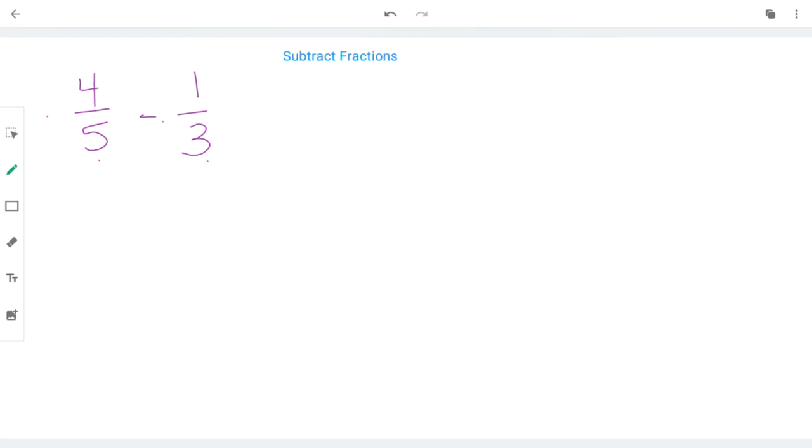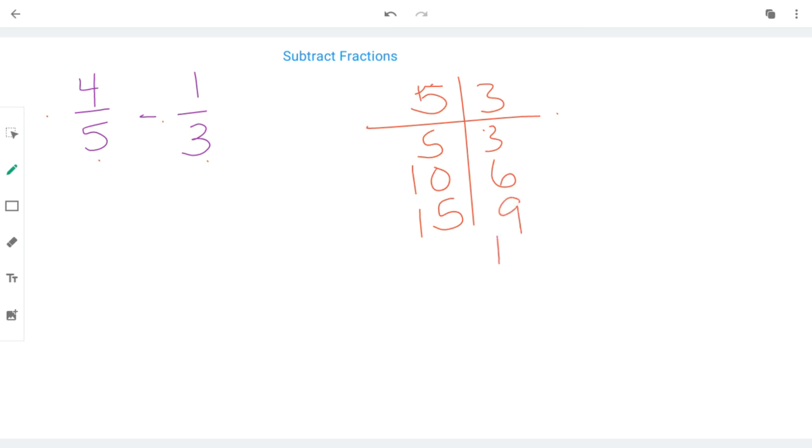I need to know what 5 and 3 have in common. 5, 10, 15. All I'm doing is adding 5 each time. And for the 3, I'm going to do 3, 6, 9, 12, 15. 15 is what they have in common.